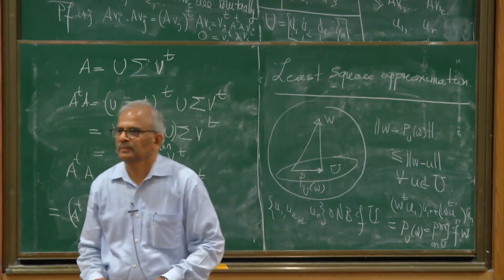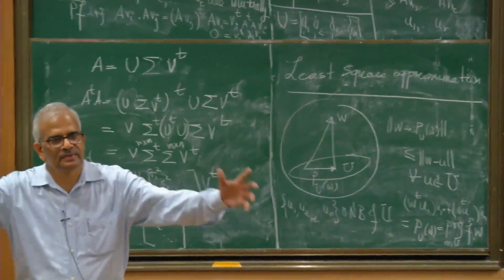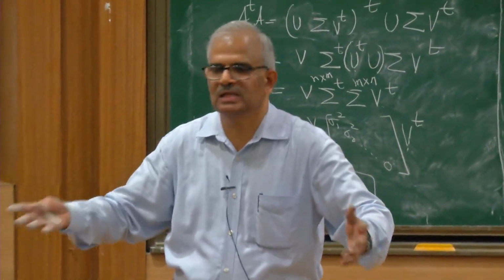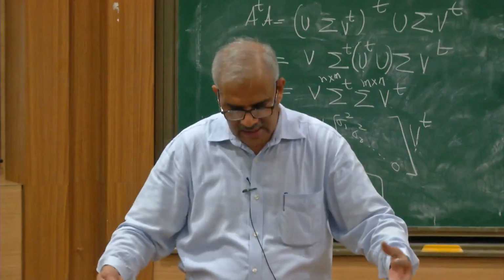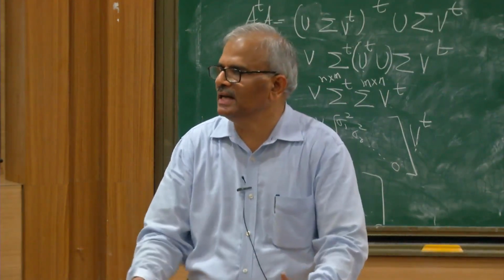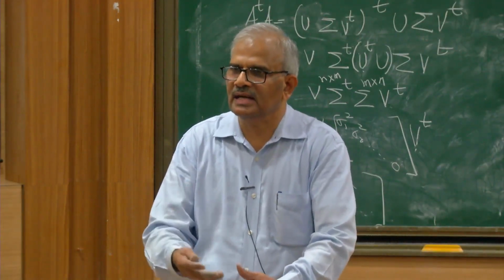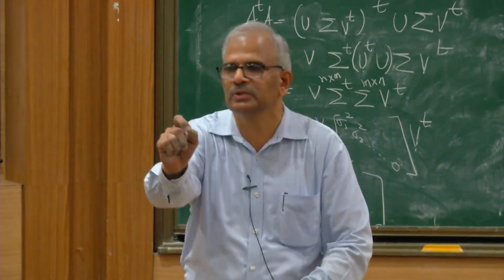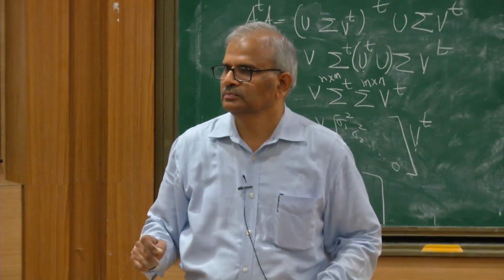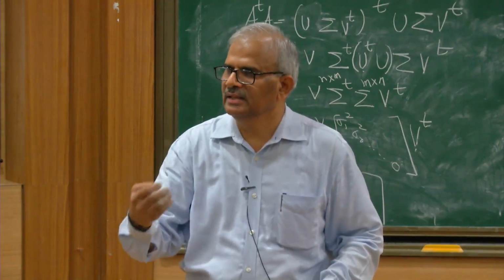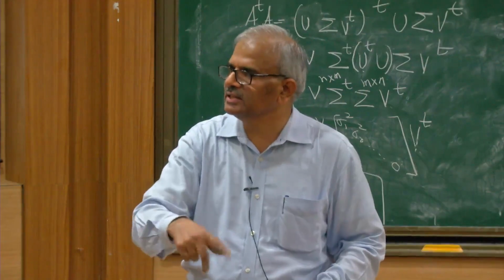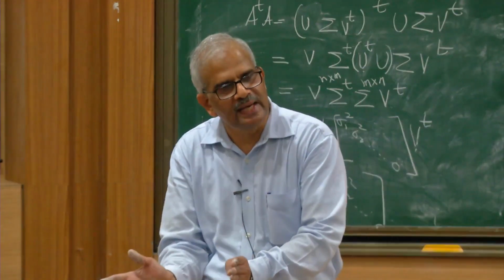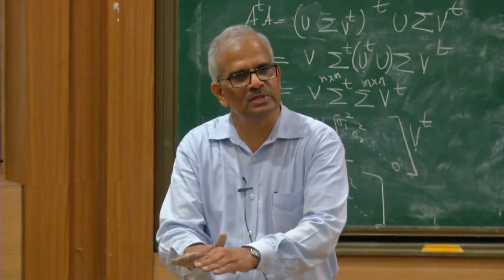Is that clear? I have a big space with all kinds of vectors in it, they could be functions, and the big space could be infinite dimensional. Inside this big space, I have a finite dimensional subspace, and I am trying to understand which vector in the smaller subspace comes closest to the vector W. Geometrically, it is the projection of W inside this U. To find the projection, you project W in each of these n directions and add these projections.